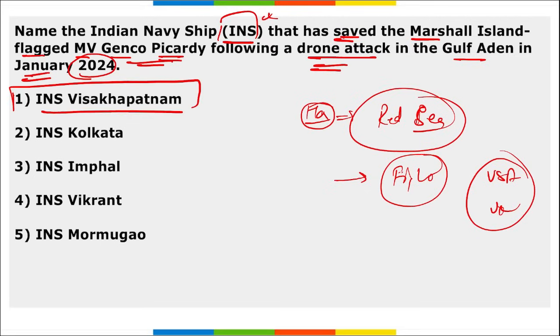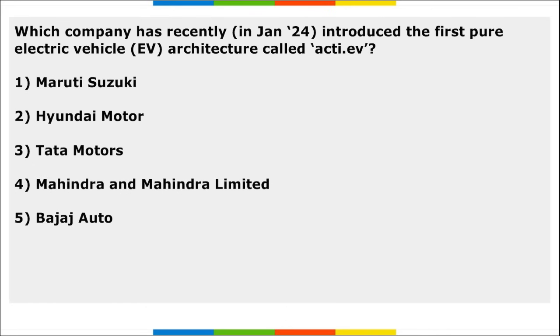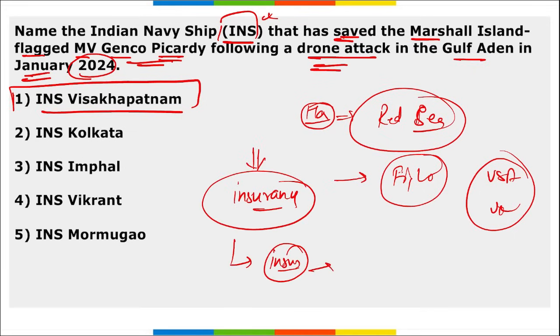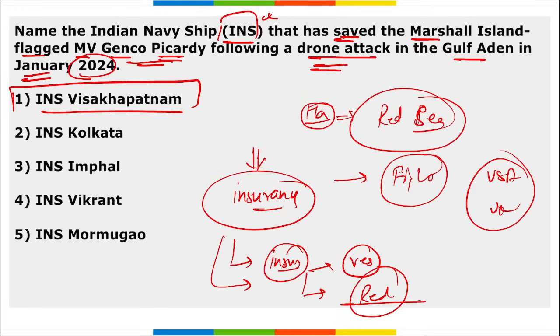It is INS Vishakhapatnam. Next, which company, from this question only, tell me the name of the insurance company, right? They have stopped providing insurance to the vessels or ships that carry containers from one location to another. So they have banned the insurance of those vessels which will be trading along this area where the fight is going on, right? So what is the name of that insurance company? I have told you, this is your homework. Let me know in the comment section.